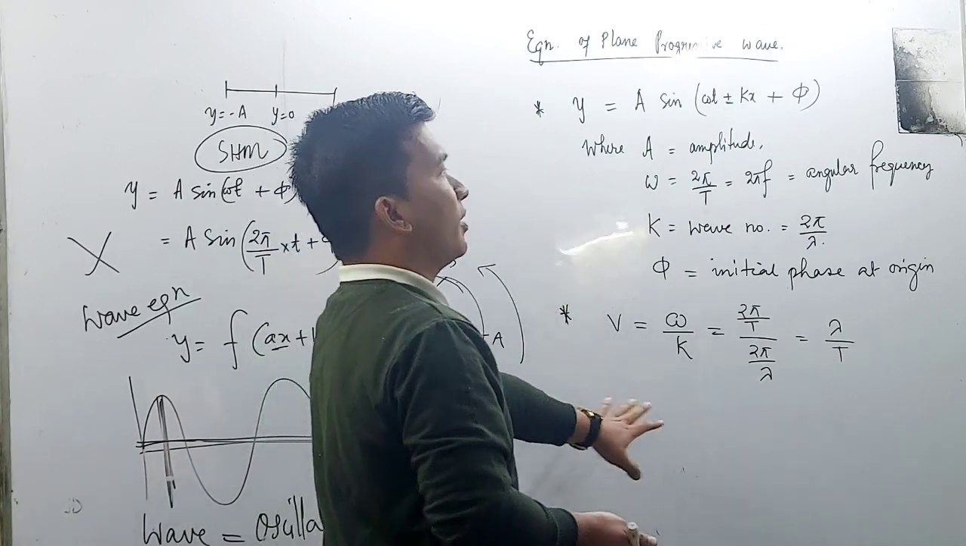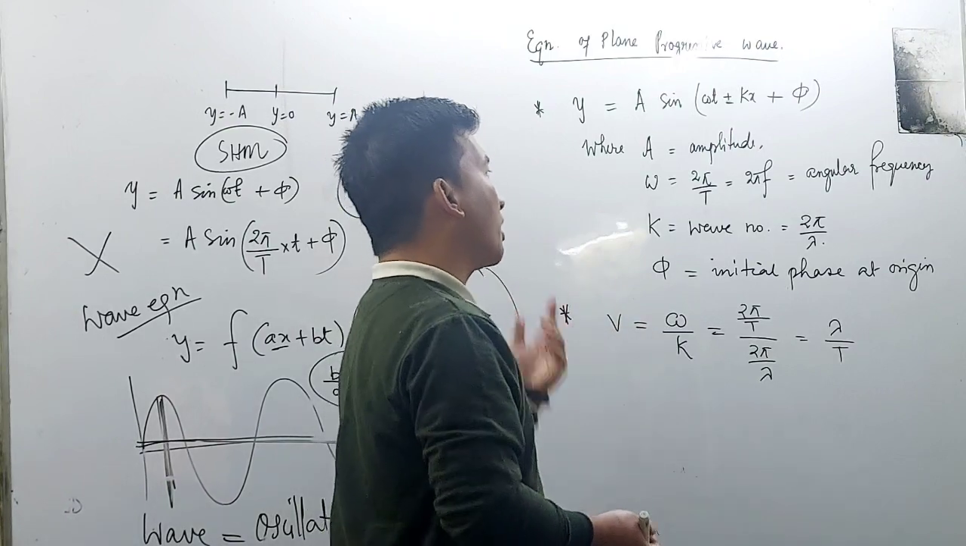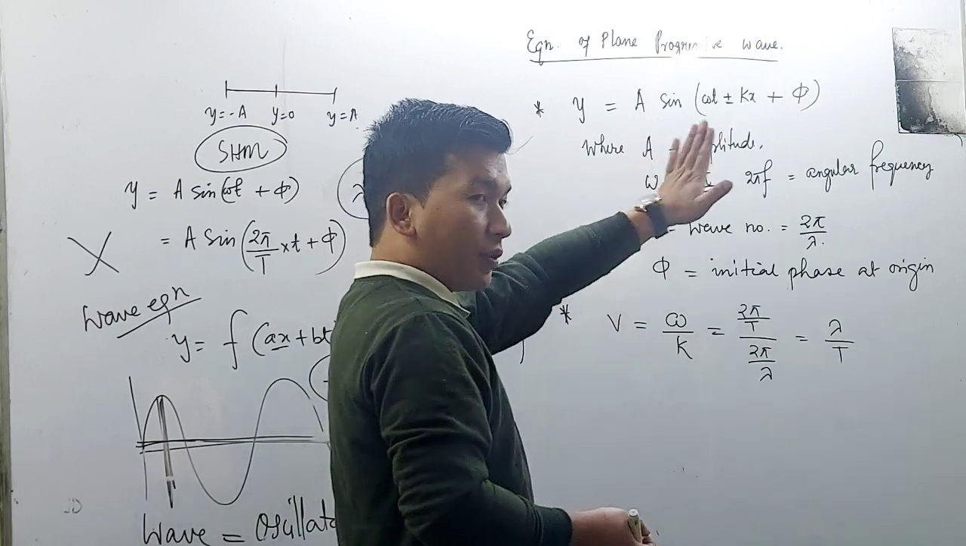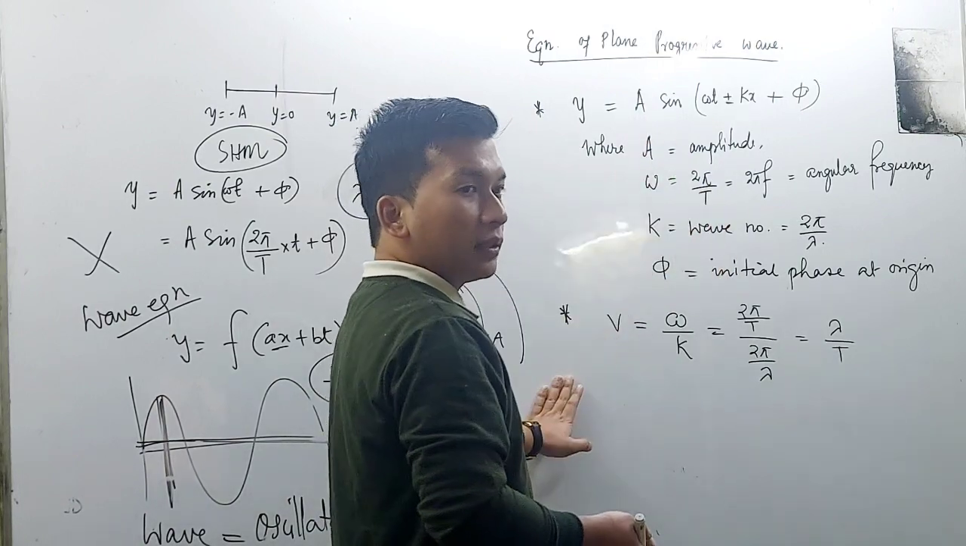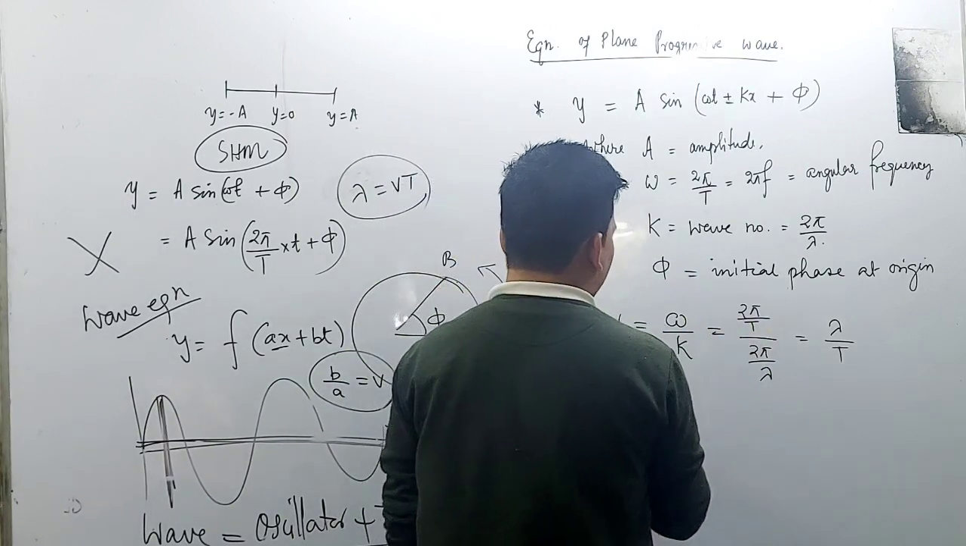In this question we are going to find out what is the initial phase, what is the wave number, what is the angular frequency, what is the frequency, what is the amplitude. Just by looking at the equation we are going to decide it.